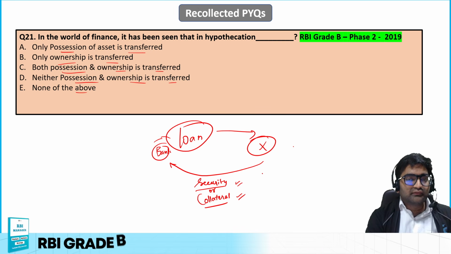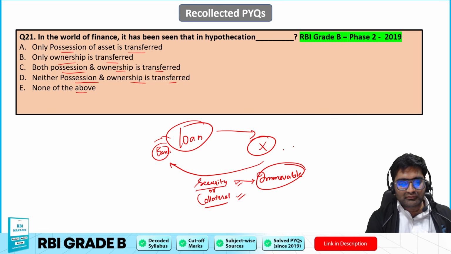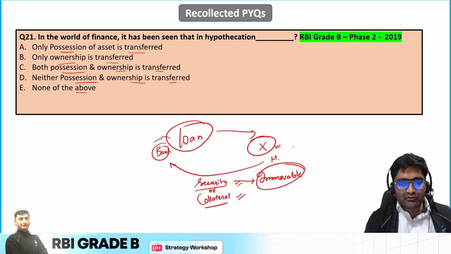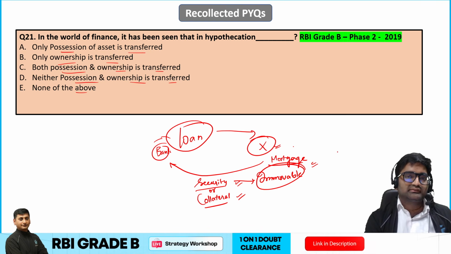Whenever there is immovable property that person X has, generally a mortgage is done. If he has a house, he will mortgage his house.